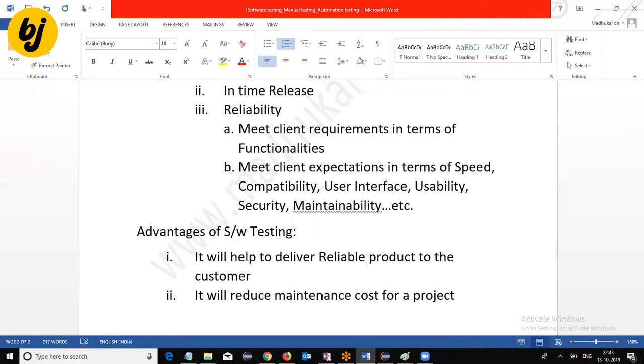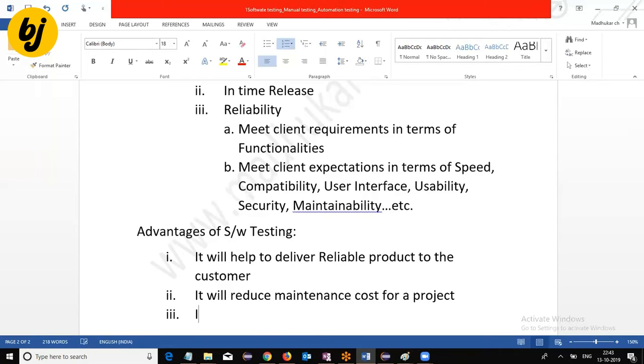The maintenance cost means whichever software we deliver to the customer, while using that software, if the customer gets any problems in the software, whatever amount is spent to rectify those problems, that expenditure we call maintenance cost. That we can reduce because we tested and gave the right software to the customer.